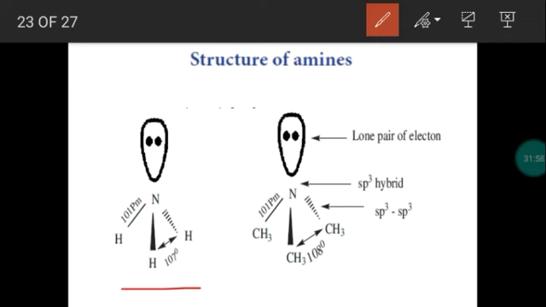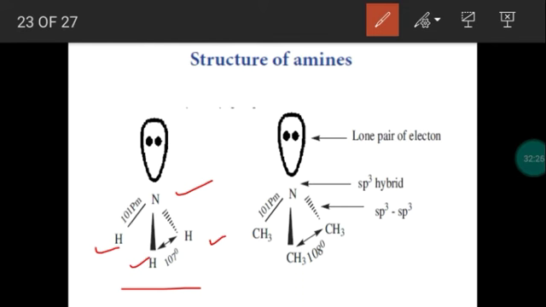So in ammonia, the sp3 hybridized orbital of nitrogen is overlapping with the 1s orbital of hydrogen. Out of 4 sp3 hybridized orbitals, 3 have a single electron, and 1 has a lone pair of electrons.